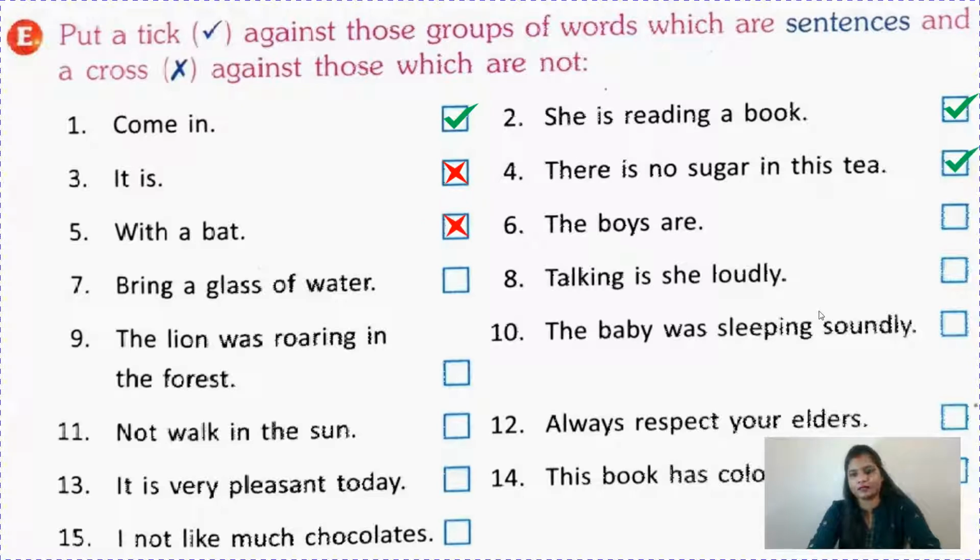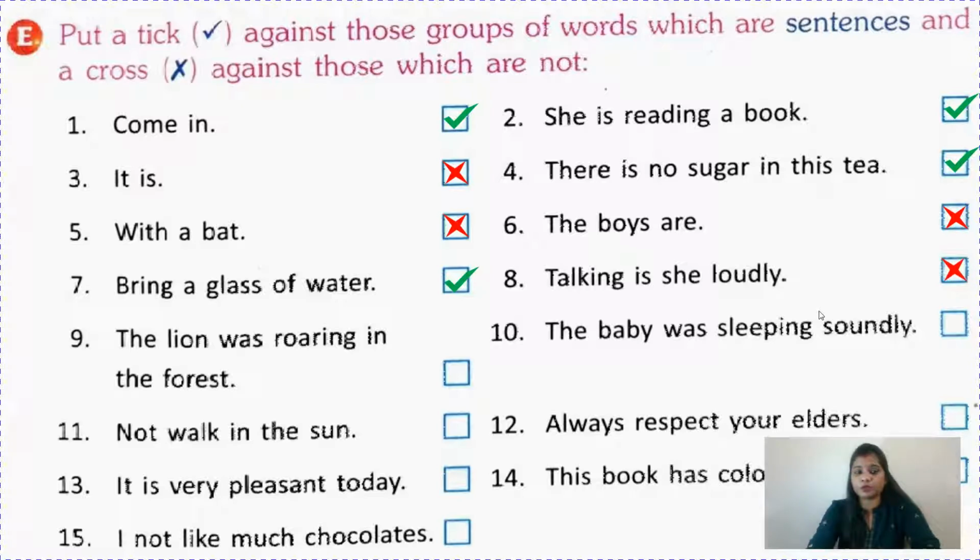"The boys are." Incomplete sentence. So cross. "Bring a glass of water." It's making sense. Capital letter is there. Full stop is there. So tick. "Talking is she loudly." Capital letter is there, full stop is also there, but it's not making any sense. Suppose I am writing "She is talking loudly," then it's a sentence, but this is not.